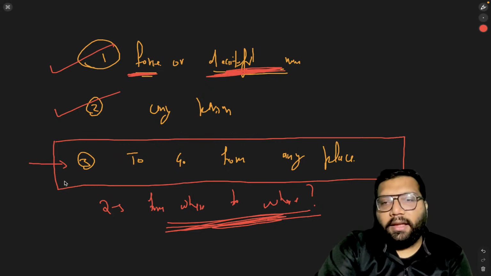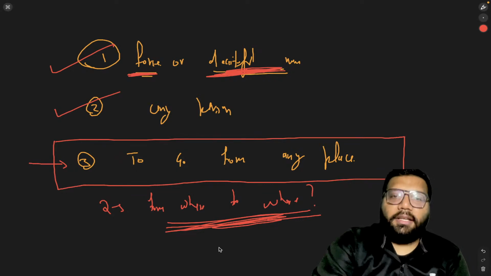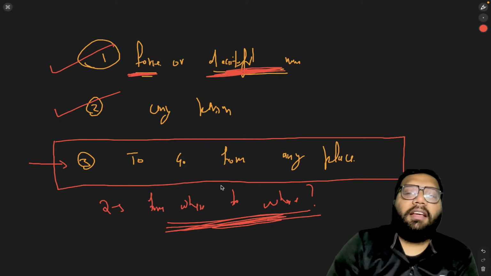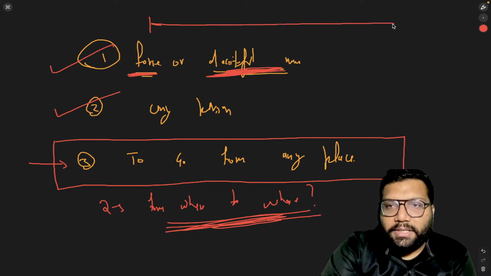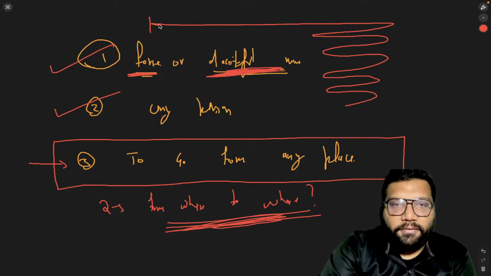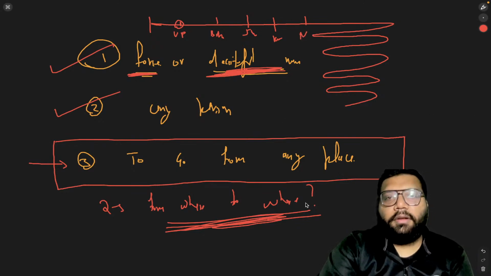And this is why the nature of abduction is something which is never going to be completed. It will start, but it will not end. It will always continue. Like if someone took someone from Delhi to UP, then to Bihar, then to Jharkhand, then to Kolkata, then to Nagaland, and so on.